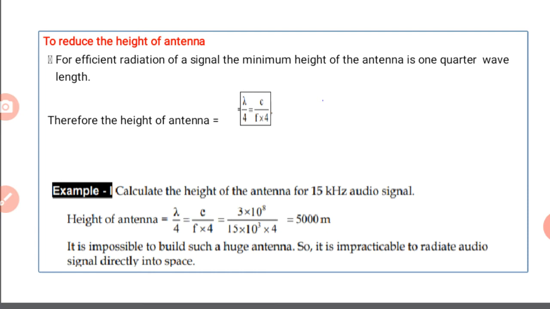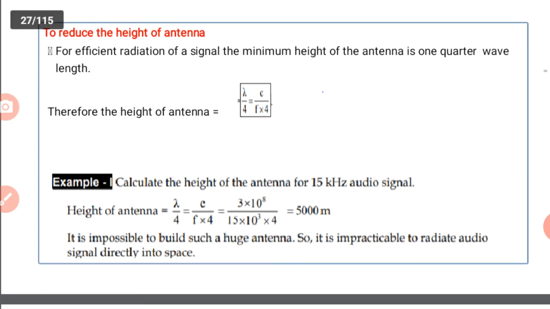Based on the height of the antenna, the communication is going to happen. So the main factor in modulation is to reduce the height of the antenna. How do we reduce the antenna? For efficient radiation of a signal, the minimum height of the antenna is 1/4 wavelength.